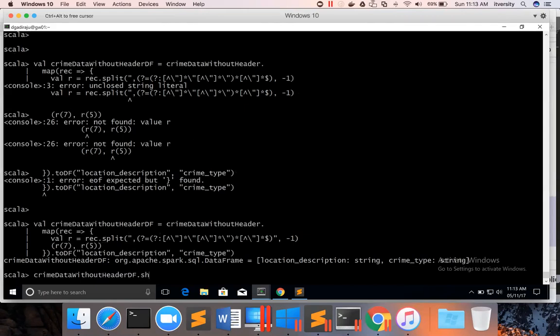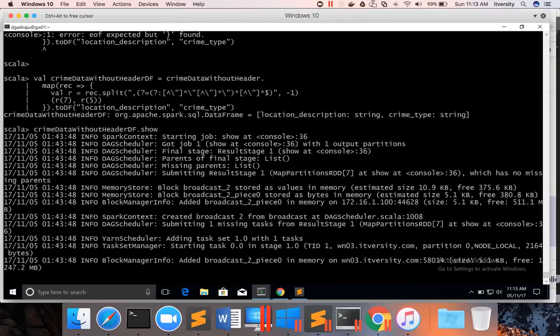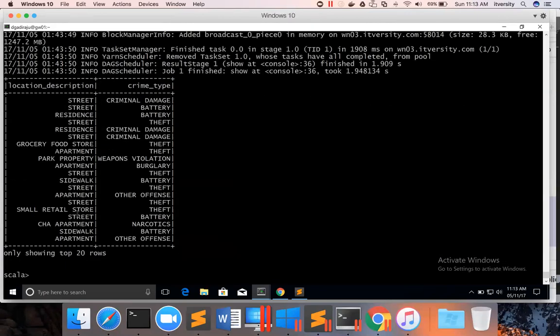That being said, let me run the show command to preview the data. You can see the location description and you can see the crime type. Now I can register it as a temp table and then I can run a query against it.